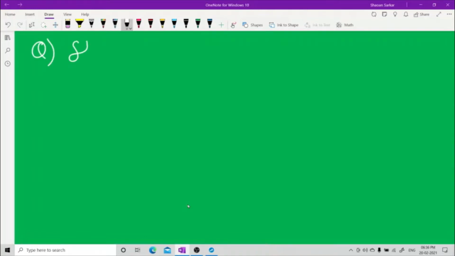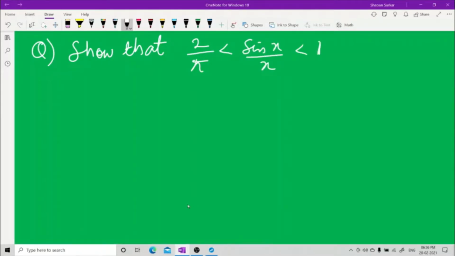Question. Show that 2 by pi is less than sine x upon x less than 1 for x belonging to 0 to pi by 2. That means x is in between 0 and pi by 2.